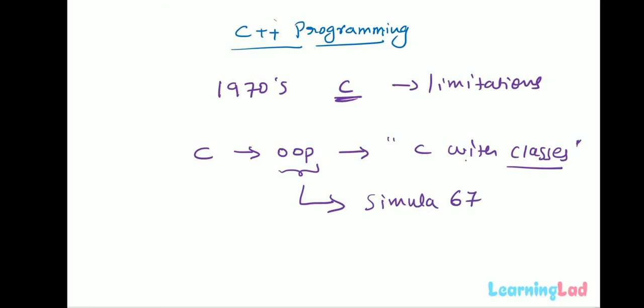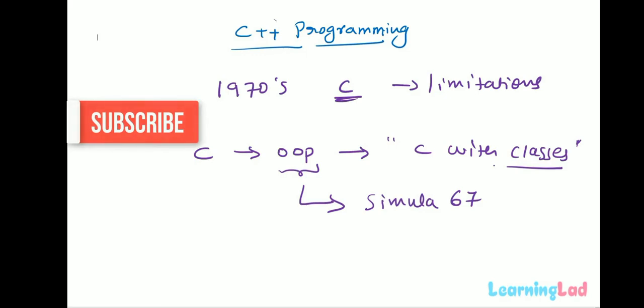Now, this new language, C with Classes, had features from two great programming languages: the C programming language, and also some features from Simula67. The new language was a better choice for writing programs where programmers have to perform complex programming operations.